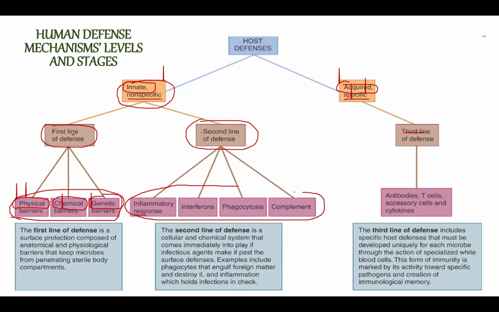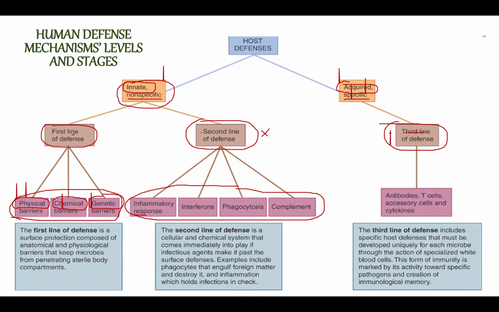It actually happens when the first line of defense fails, when the bacteria or viruses actually enter into our body. Now, whenever the second line of defense fails, for example, we are unable to cure ourselves using the second line of defense, then we still have the third line of defense. This is going to be the last line of defense mechanism.